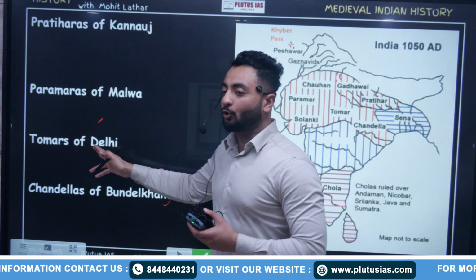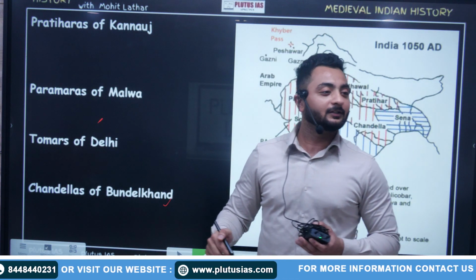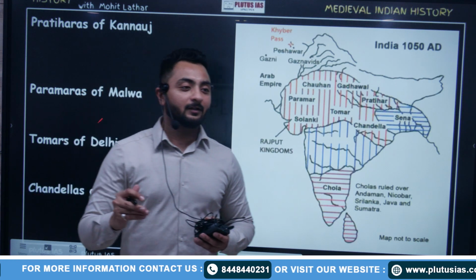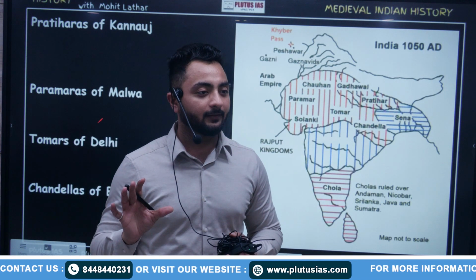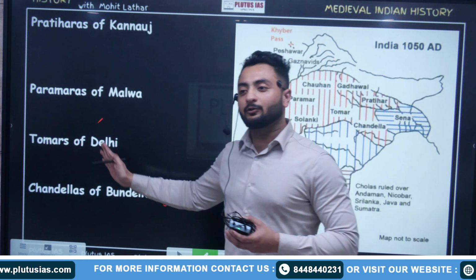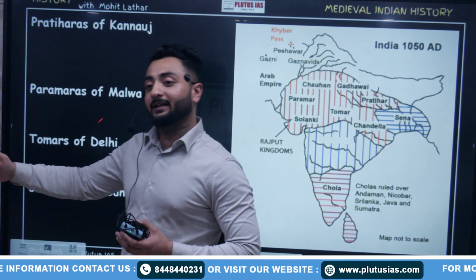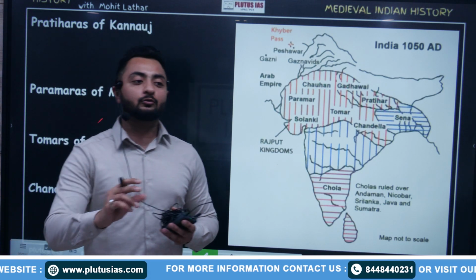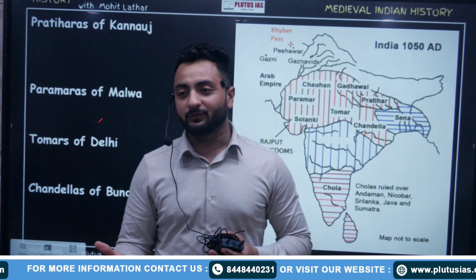We can move on to the Tomars of Delhi, their art and architecture, their culture. There is no end to history if we go deep. We must focus on the chronology part. We don't want to do a PhD in history.